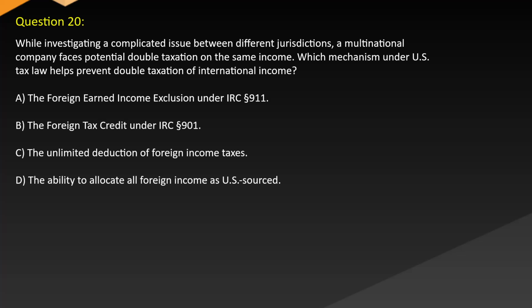Question 20. While investigating a complicated issue between different jurisdictions, a multinational company faces potential double taxation on the same income. Which mechanism under U.S. tax law helps prevent double taxation of international income? A. The foreign earned income exclusion under IRC. B. The foreign tax credit under IRC. C. The unlimited deduction of foreign income taxes. D. The ability to allocate all foreign income as U.S. sourced.